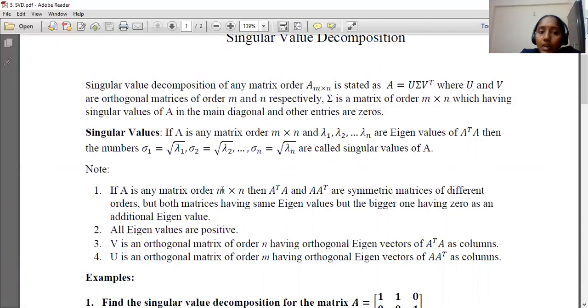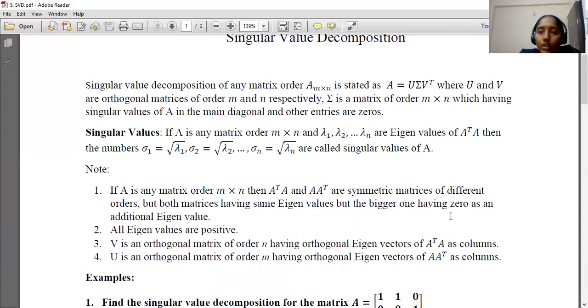If A is any matrix of order m by n, then A transpose A and A A transpose are symmetric matrices of different orders, but both matrices have the same nonzero eigenvalues, and the bigger one has zero as an additional eigenvalue.